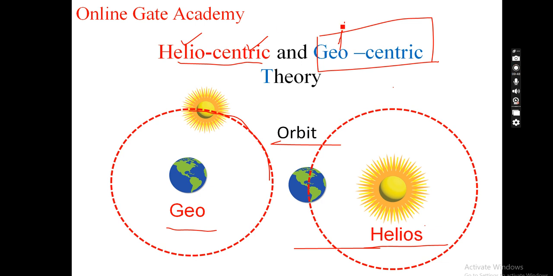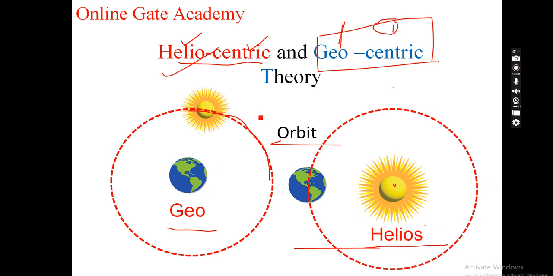Previously people believed that earth is in the center and the sun rotates around the earth, and later it was found out that the sun is still, in the center, and all the planets revolve around the sun. That is the heliocentric theory. But people still believed that everything is happening in a circular pattern.